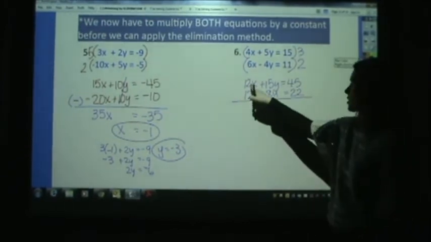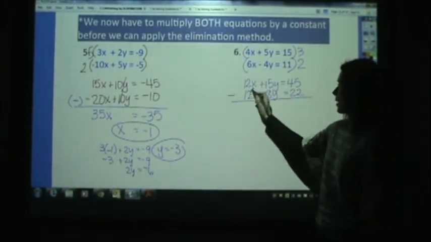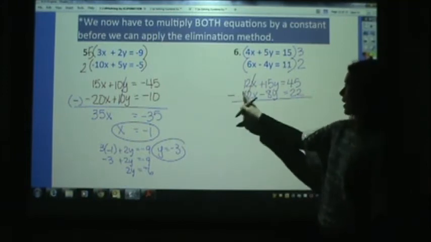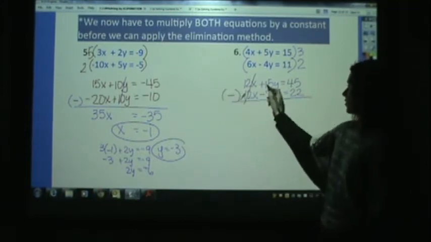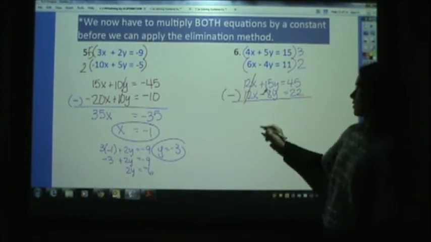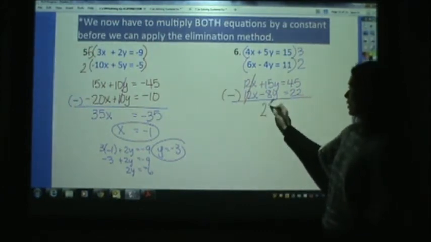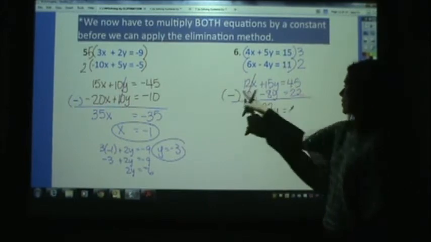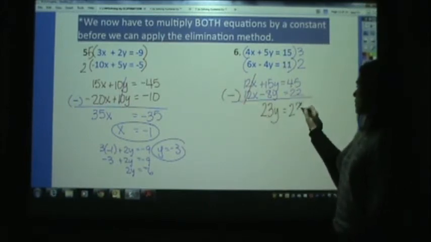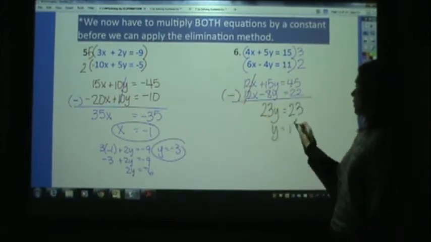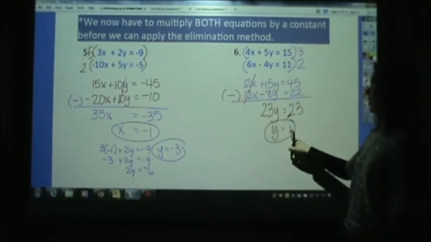So again, we need to subtract 12 minus 12. 15 minus negative 8 is 15 plus positive 8. So that'd be 23, I can't add today. 3y equals 45 minus 22, 23. So y equals 1.